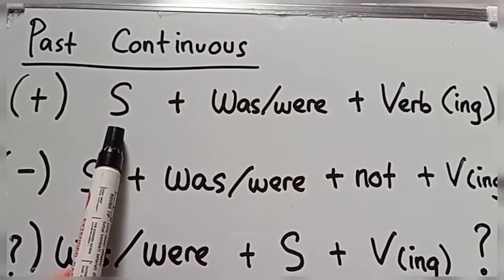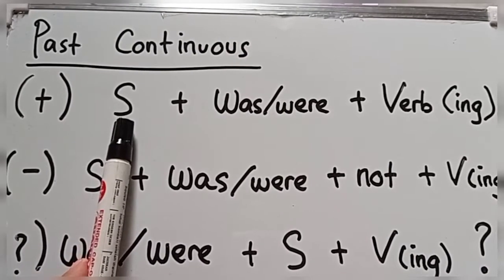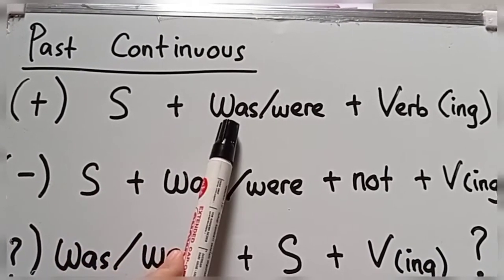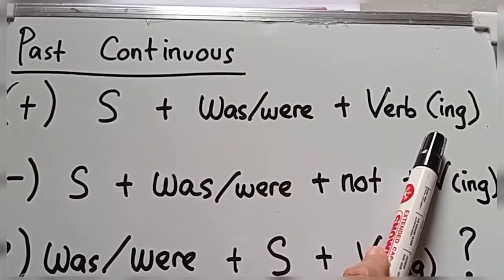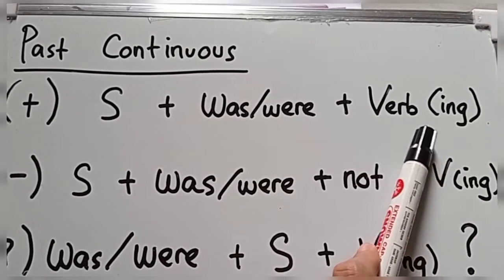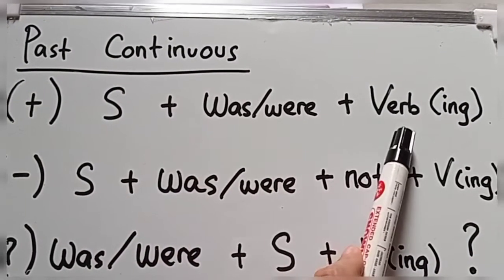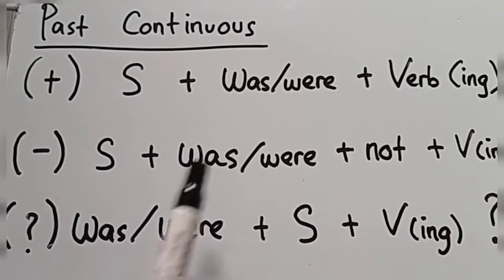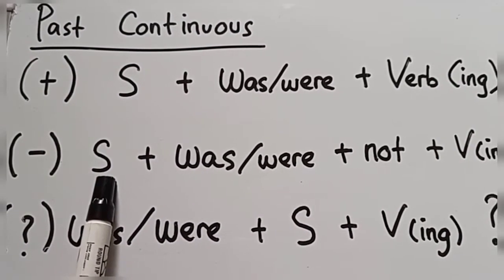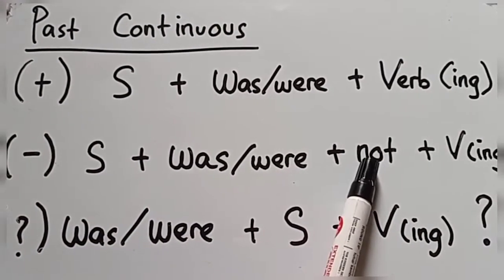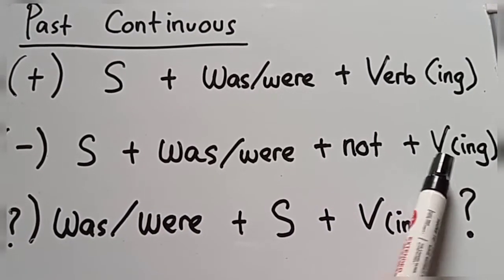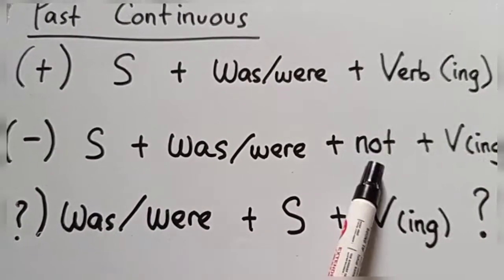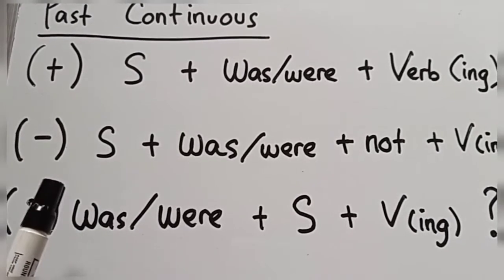For example, I use she. I want to make a sentence: She was sitting in the grass. I want to make it into negative: She was not sitting in the grass. That's negative.